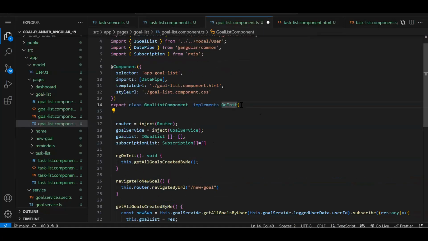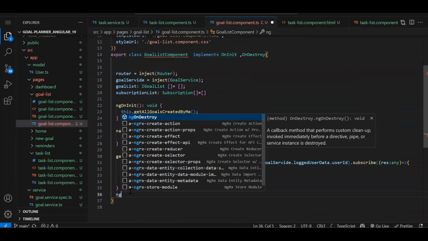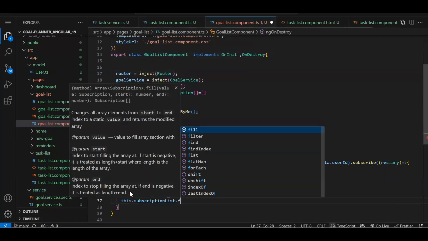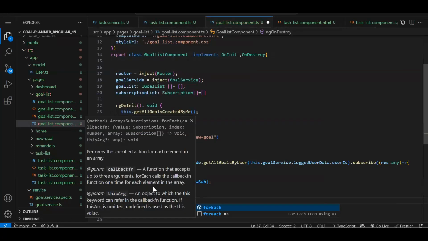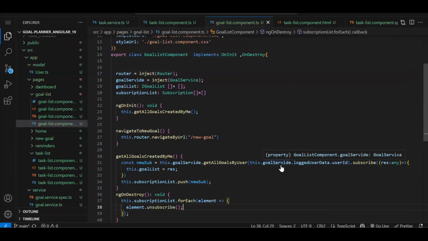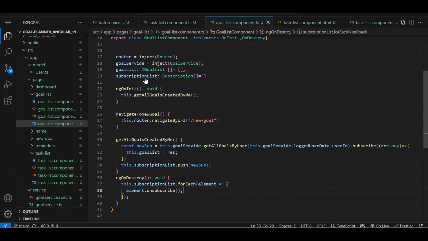Now we will implement OnDestroy and ngOnDestroy. And now over here, this.subscriptionList.forEach. So we need to unsubscribe whatever subscriptions we have done. This should be your proper code. So in your component, wherever you write the subscribe, you need to create a subscription array. You will push it, and on destroy, you will unsubscribe it so that there will be no memory leak. Unnecessary objects won't be roaming around. Fine. So this is the normal process, but you need to write this unnecessary code.